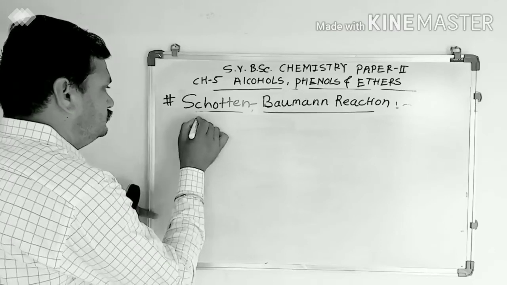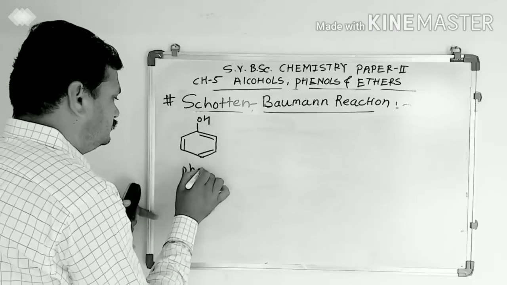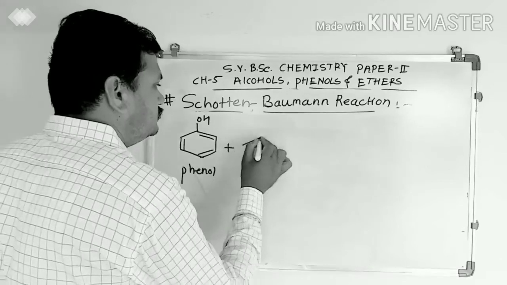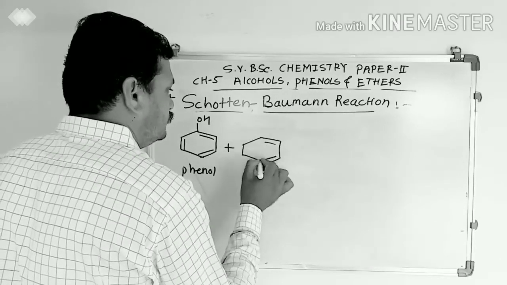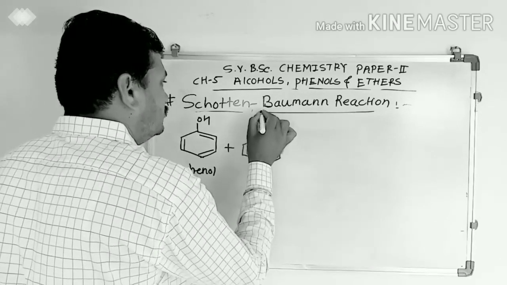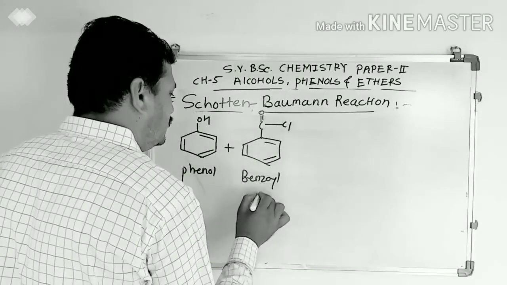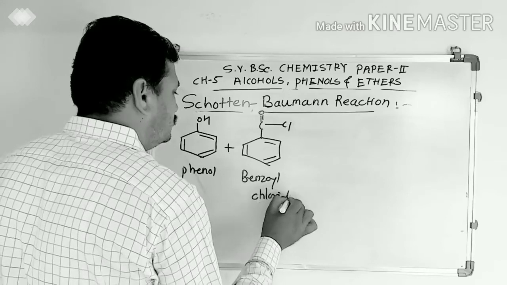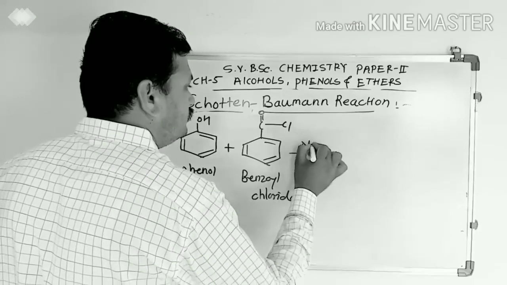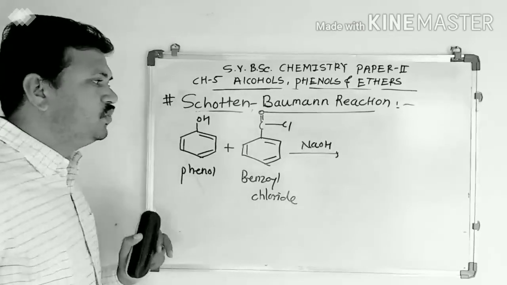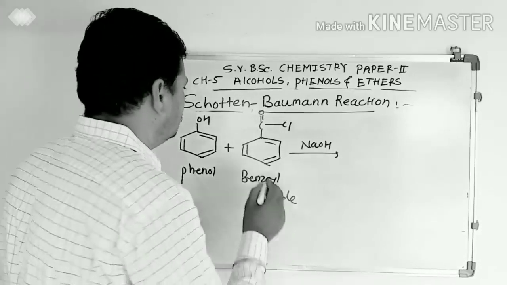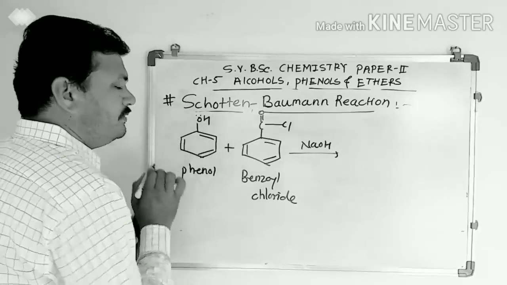Phenol reacts with benzoyl chloride in presence of aqueous cold sodium hydroxide.